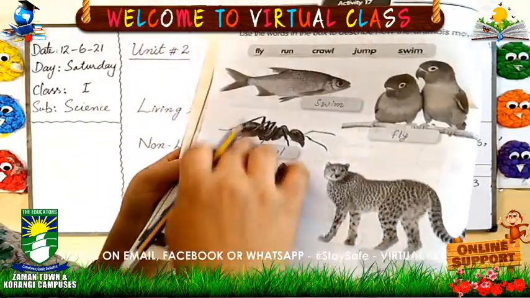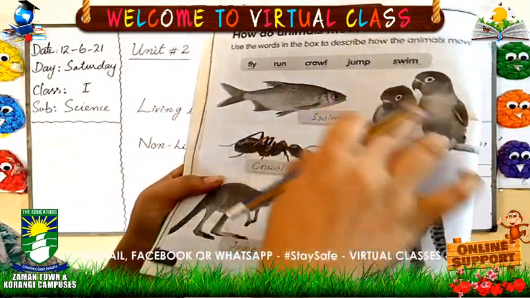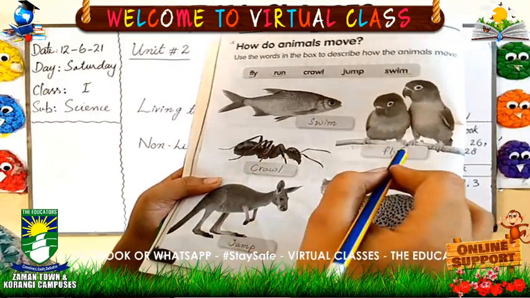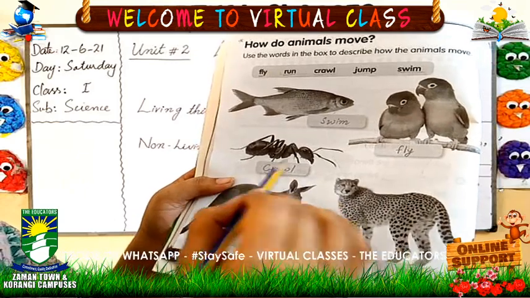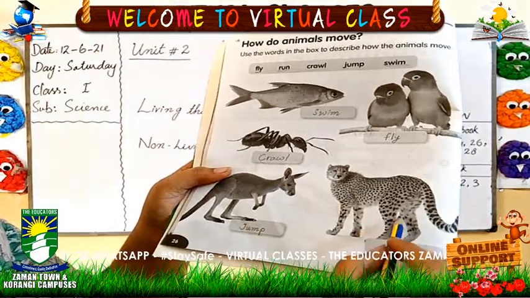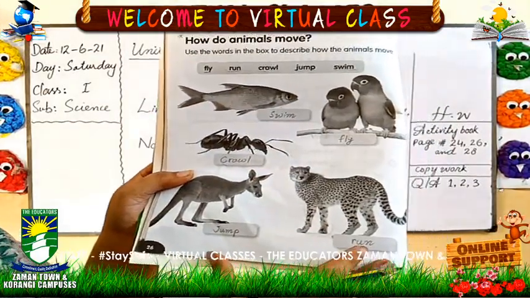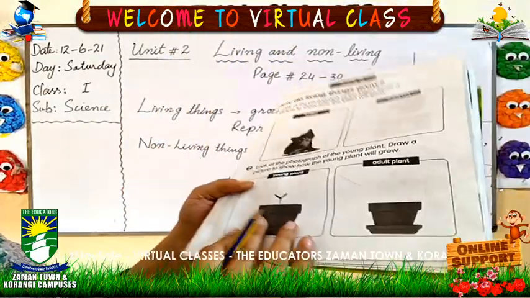Done. So students, spelling should be correct and you will write the words according to the picture. Just like fishes can swim, birds can fly, ants can crawl, kangaroos can jump and tigers can run. Done. Have you done this one page? Yes. Very good. Now turn the page.